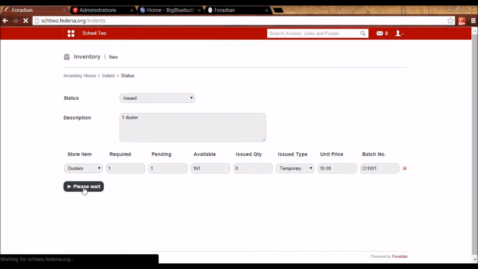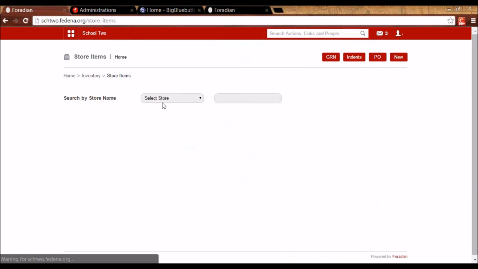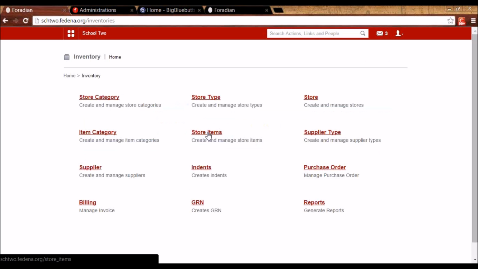So let me approve this request of this employee. Once I do this, if I go to store items and go to classroom inventory, you will see that the quantity is reduced to 160. It was earlier 161 because one request of duster for an employee is approved by the manager. So this is about indents.